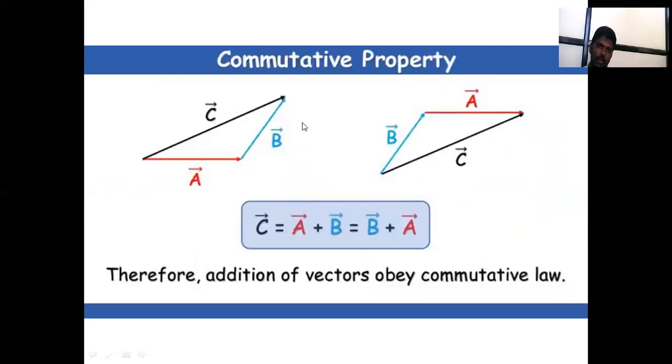Then the commutative property. The commutative property says c bar is equal to a bar plus b bar, which is equal to b bar plus a bar. For example, 1 plus 2 and 2 plus 1 are both equal to 3. Therefore addition of vectors obeys the commutative law. Most problems use this law.